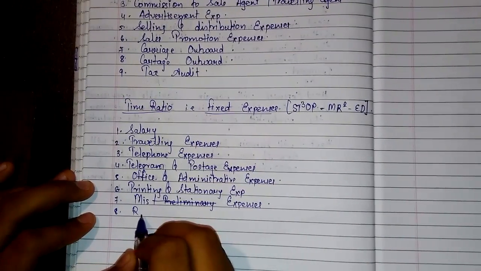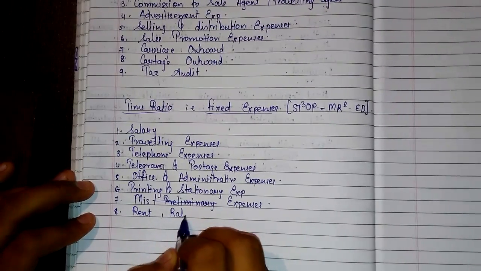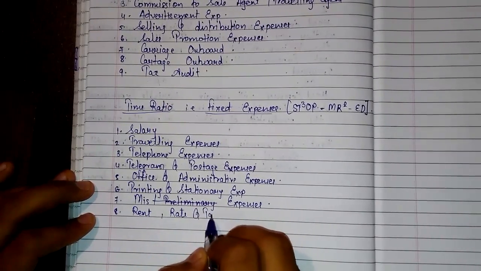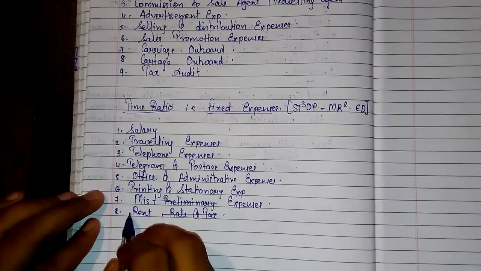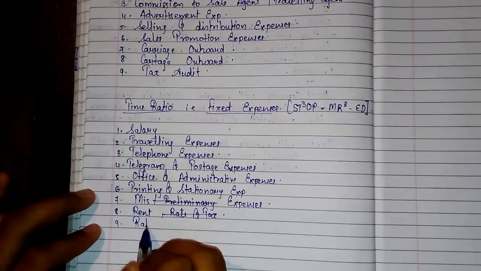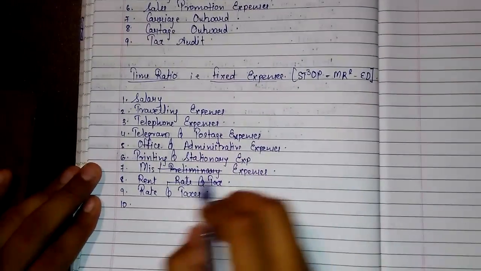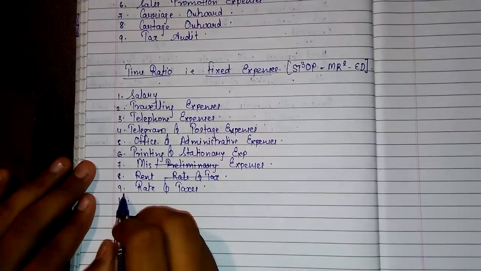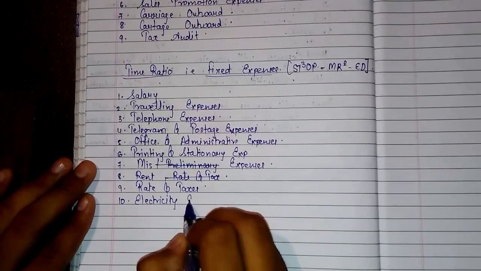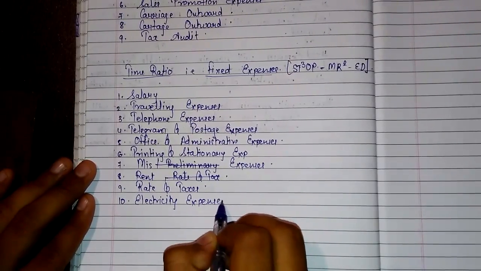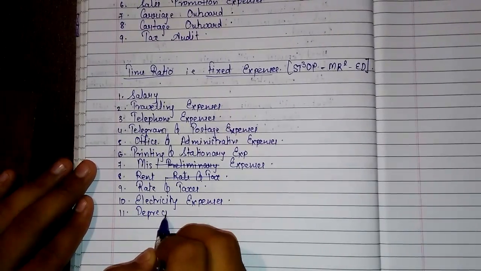R stands for rent, rate and taxes, so we'll bifurcate it again. Eighth is rent, ninth is rates and taxes, tenth is electricity expenses, and eleventh is depreciation.